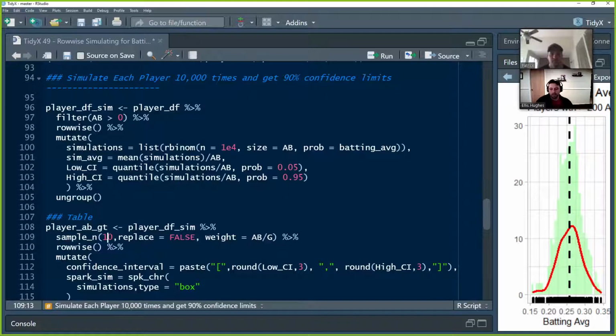So sample n, so we want to keep 10 rows. We're going to set replace equals false because we don't want to draw the same player twice accidentally. And we're using this weighting here. So weighting when you're sampling is saying what is the probability of pulling that player. If you don't have a weighting value in there, that means every player has an equal opportunity to be drawn.